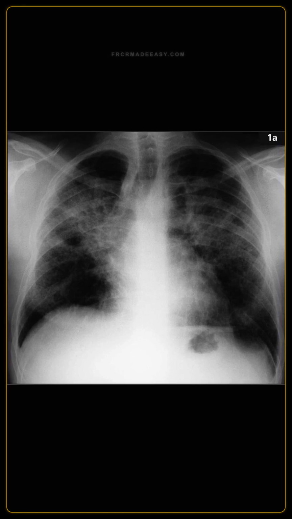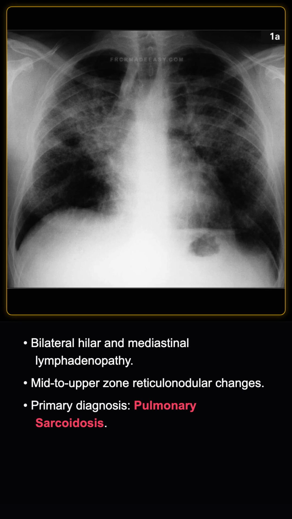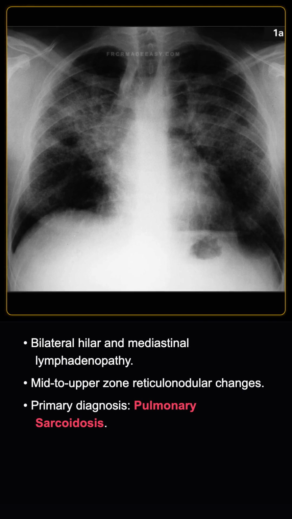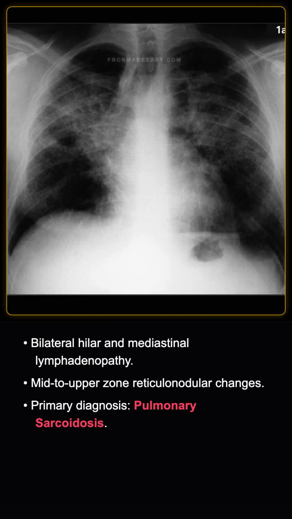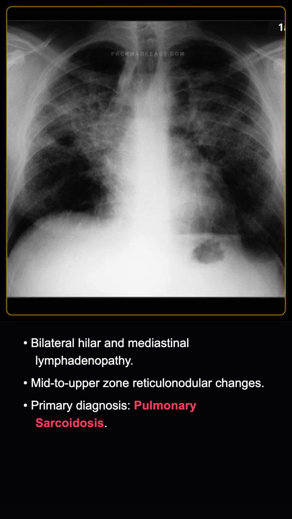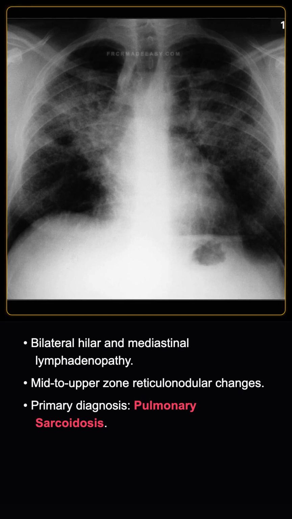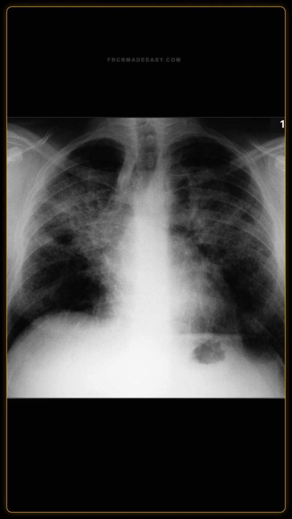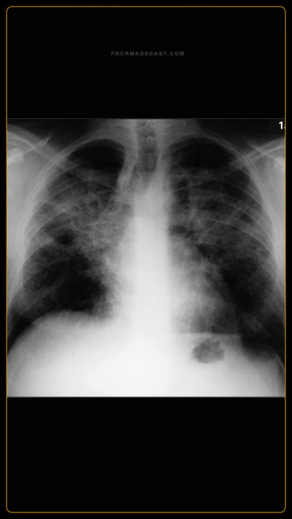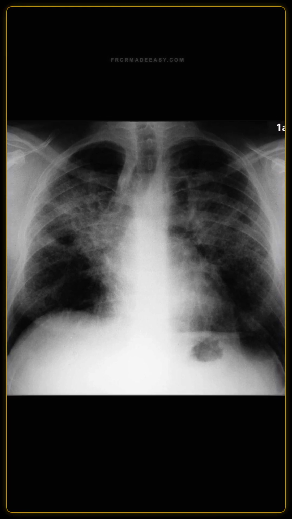Excellent. What is your primary diagnosis? So, given the combination of symmetrical bilateral hilar and mediastinal lymphadenopathy with mid to upper zone reticulonodular changes, the primary diagnosis is pulmonary sarcoidosis. What are the key differentials for this pattern of bilateral hilar lymphadenopathy?